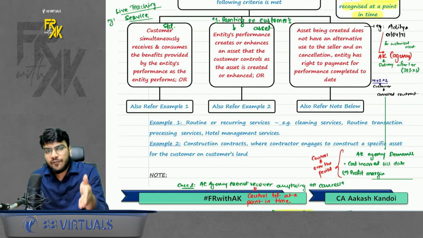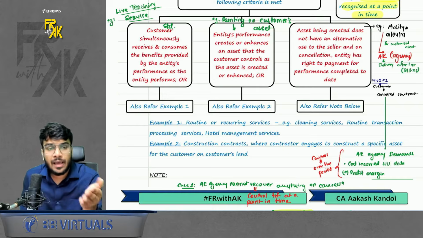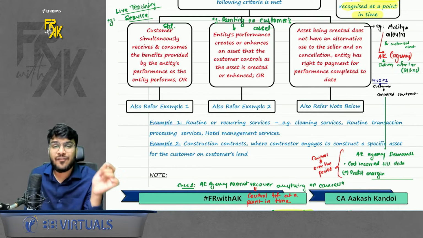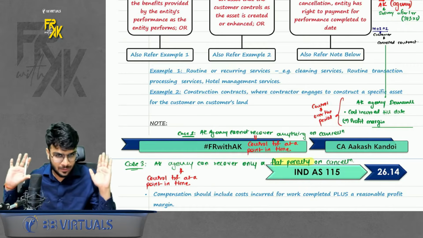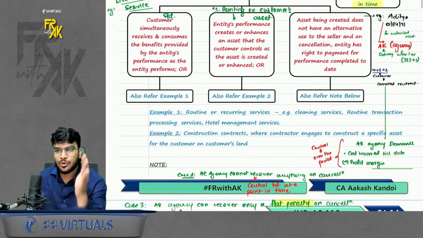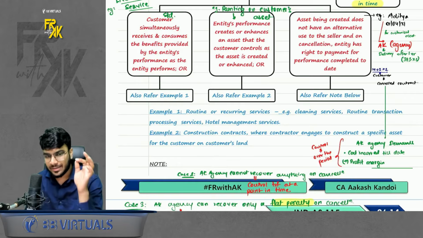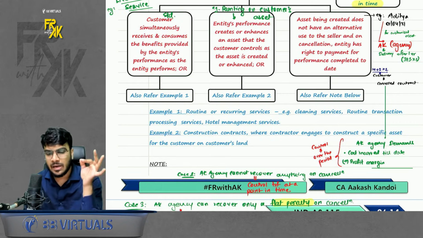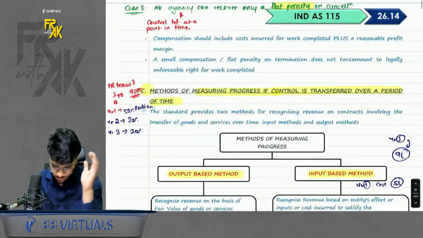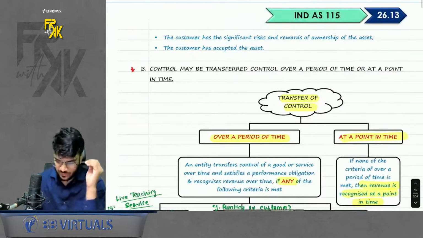Second thing, if you are making a customized asset and on cancellation you are charging a flat penalty, still you will say control is not getting transferred over the period. So do remember, it should be a customized asset. Second, on cancellation, you should have a right to recover the cost plus margin. That is the case in which you will say control is getting transferred over the period. Okay, this was your transfer of control point.